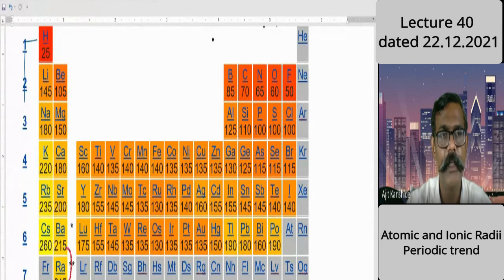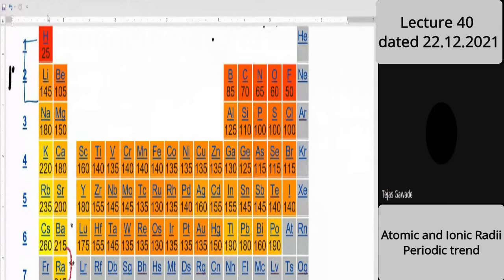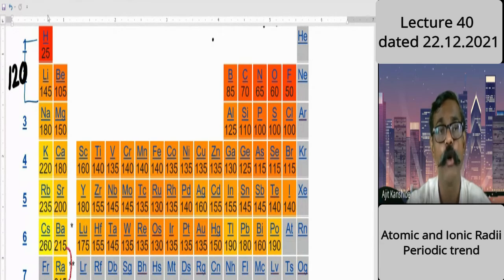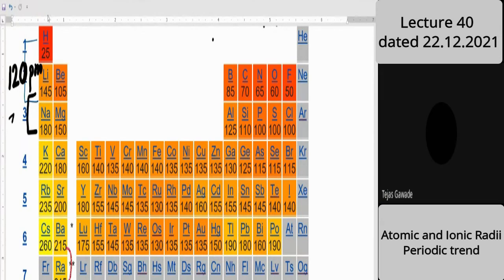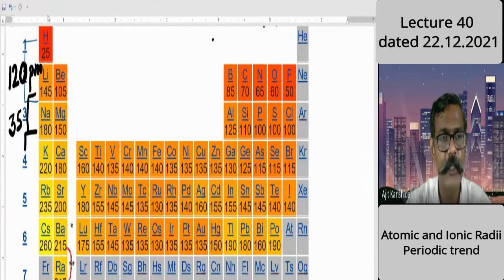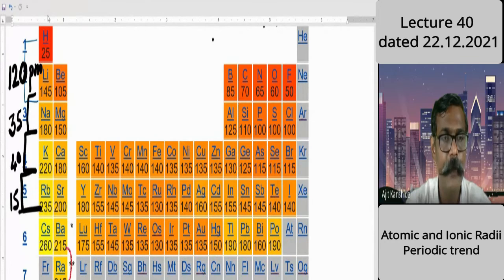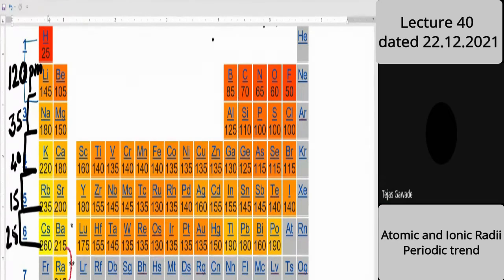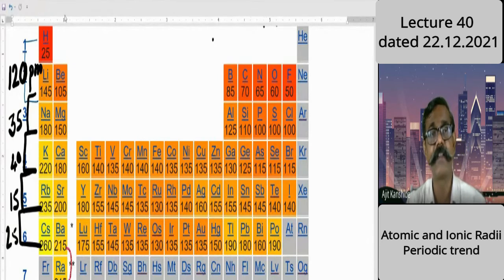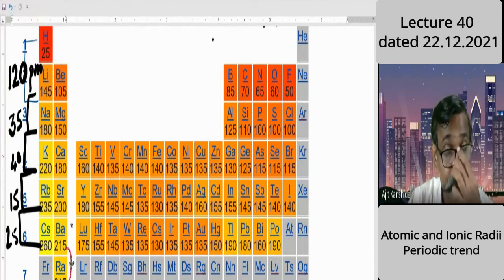Answer my question. Hydrogen to lithium increases by how much? Size 120 picometer. From lithium to sodium, increase by 35 picometer. Sodium to potassium, increase by 40 picometer, and potassium to rubidium, 15 picometer. And last, rubidium to cesium, 25 picometer. Certainly there is an increase in size, but the rate of increase is not the same.